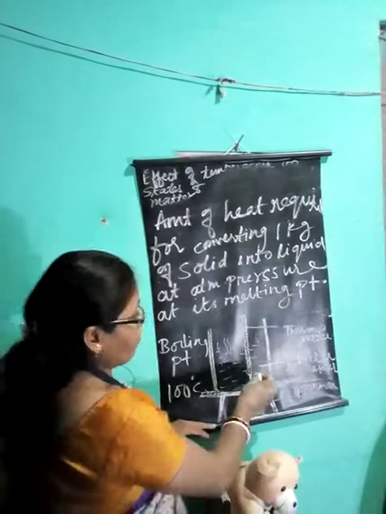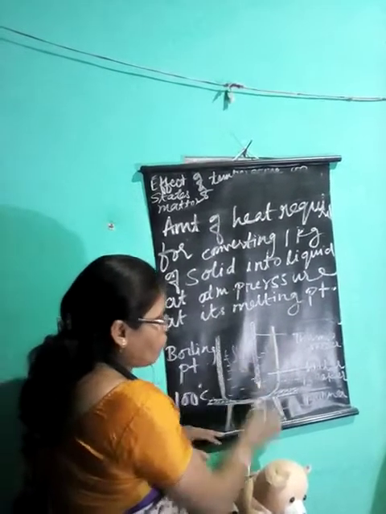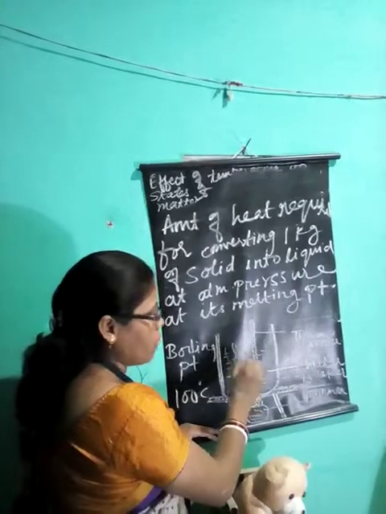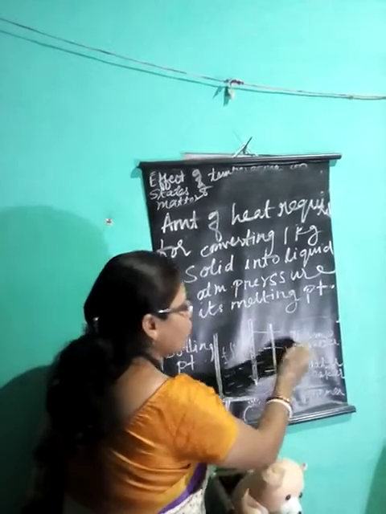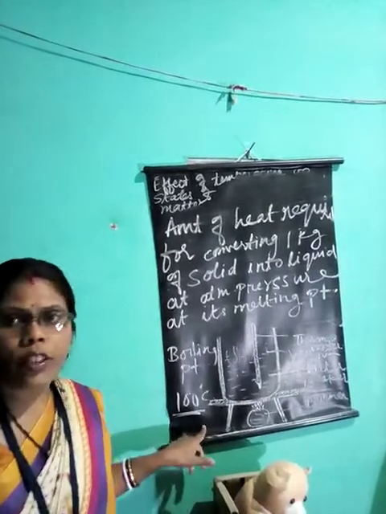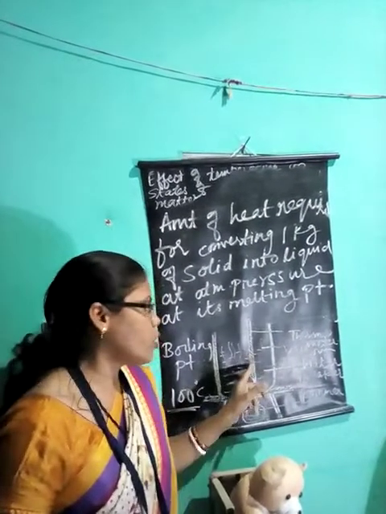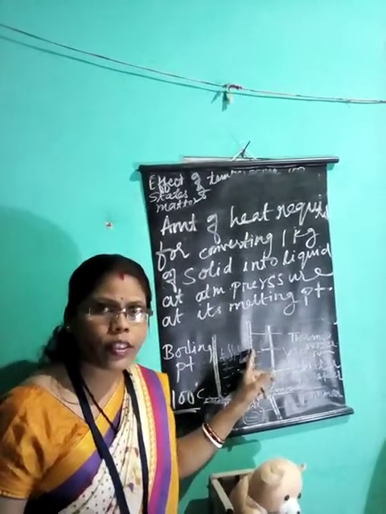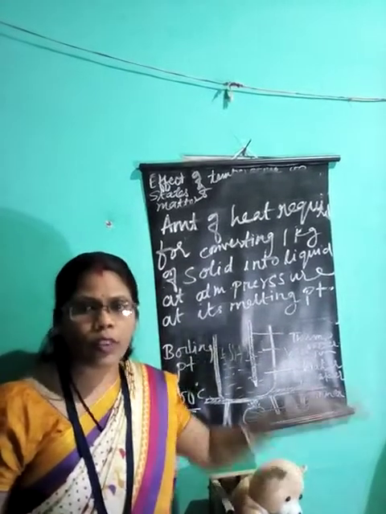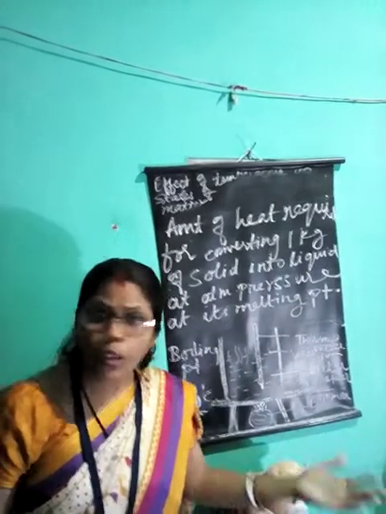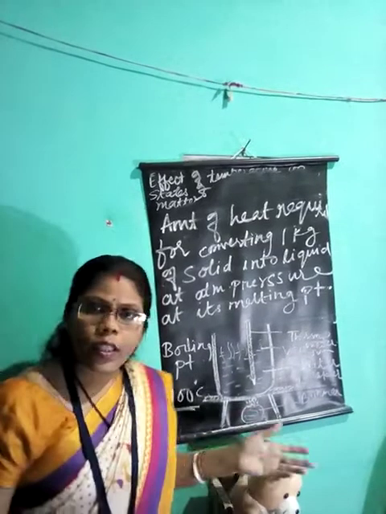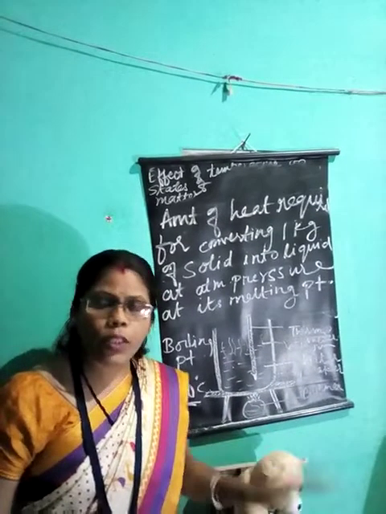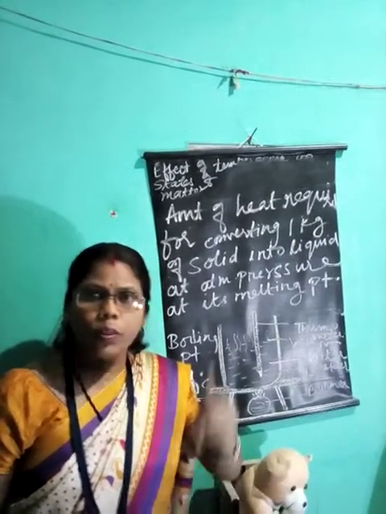So here again we continue giving heat, but still, unless and until the whole water is converted into vapors, there is no change in temperature. The temperature remains 100 degrees centigrade. The thermometer is there to show the temperature. When it starts boiling at 100 degrees centigrade, after that there is no change in temperature unless and until the whole water is converted into vapors. Till then there is no rise in temperature. Again, why? It's the same. We are continuously supplying heat, but still there is no change in temperature.